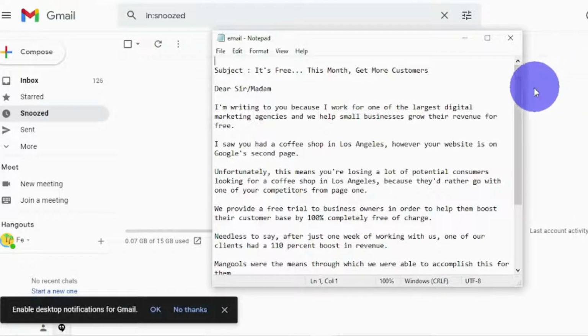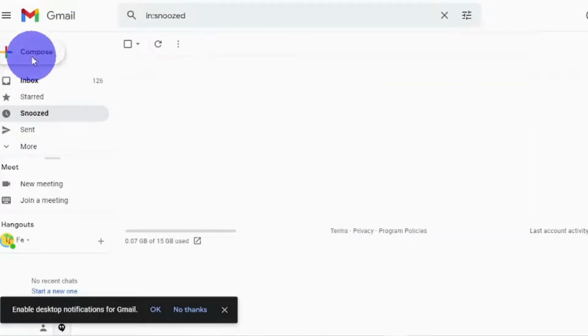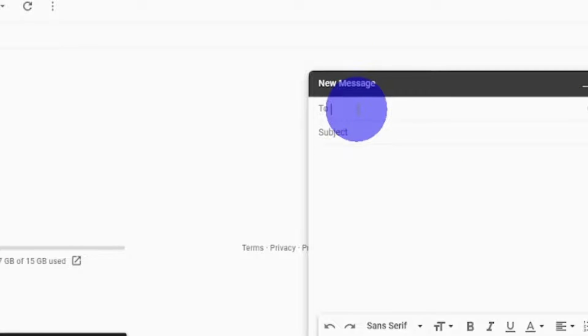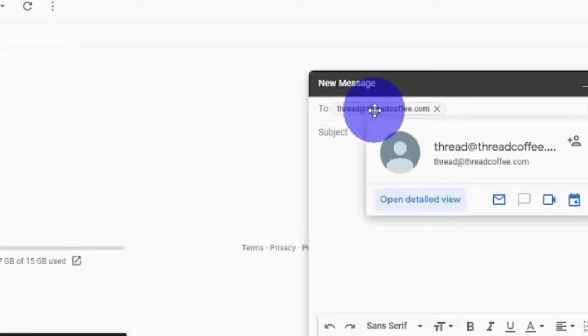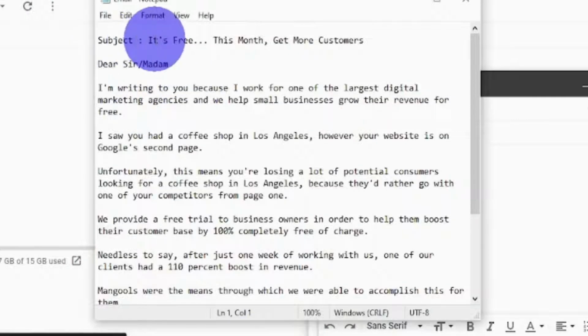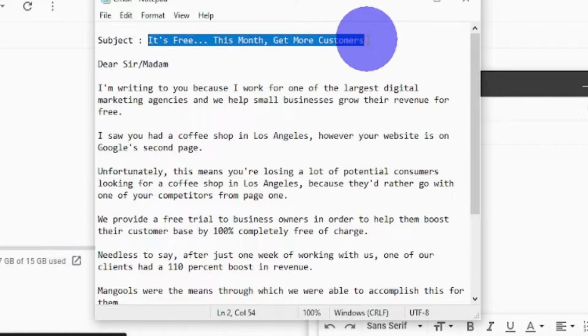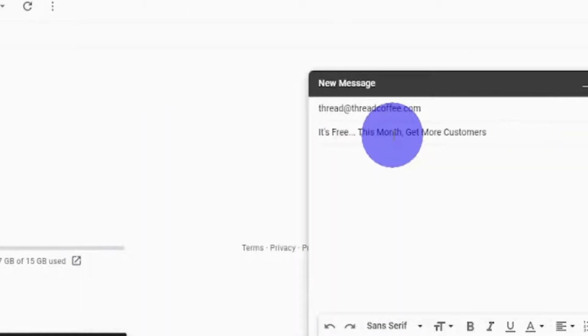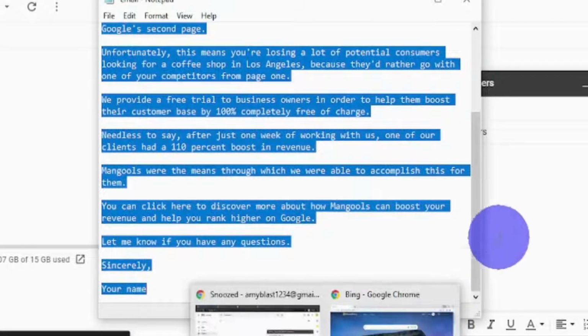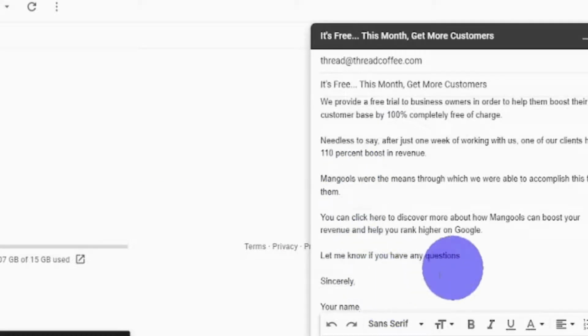So, let me demonstrate how to include an affiliate link. First and foremost, I'm going to copy this email. I will open up my Gmail account, click Compose, and then return to the coffee shop website. I'm going to copy their email address, and I'll go back to my Gmail account and paste the email address into this box. The subject line will be this one right over here, so I'll just copy it, go back to my Gmail, paste it in this box, and then copy and paste the rest of the email. This is the body of the email, so I'll scroll all the way down and copy it, go back to my Gmail, then paste that over here.